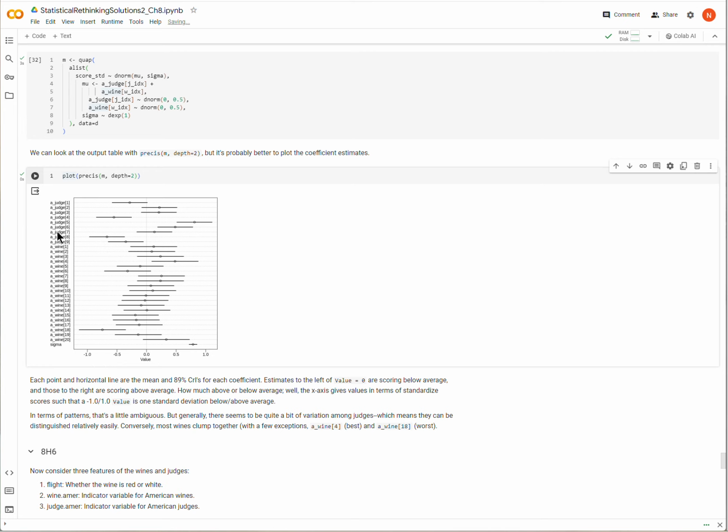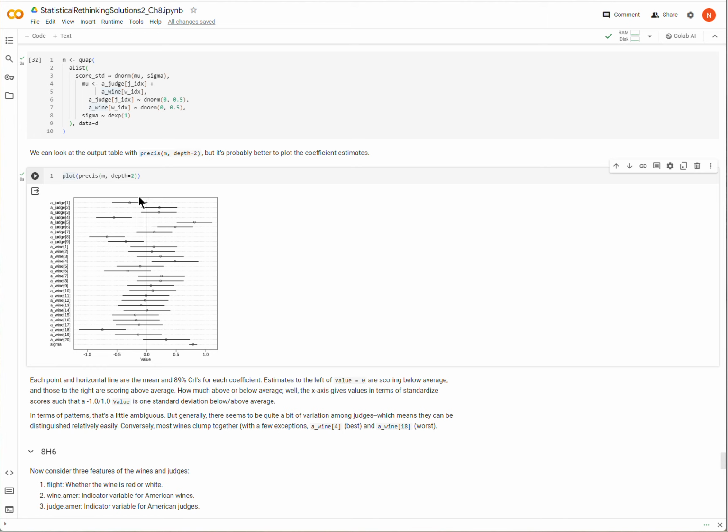Along the y-axis we have all of the parameters. The first 9 are the judge identifications. Then we have the wine identifications 1 through 20, and then we also have sigma, the standard deviation of our estimate.